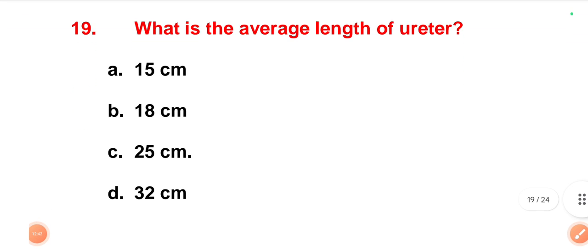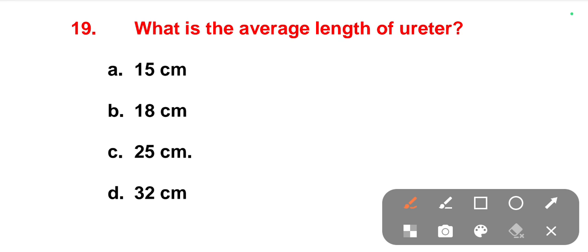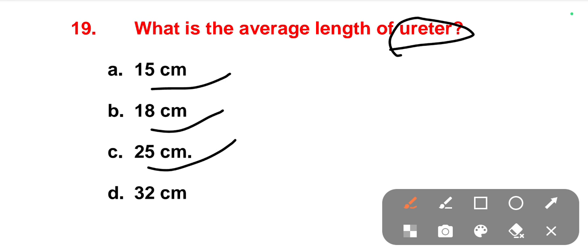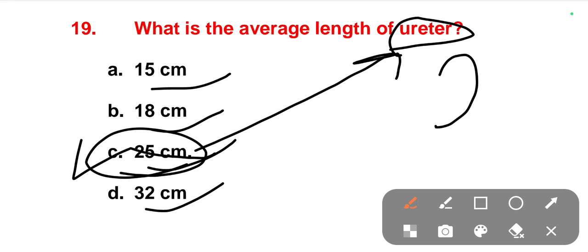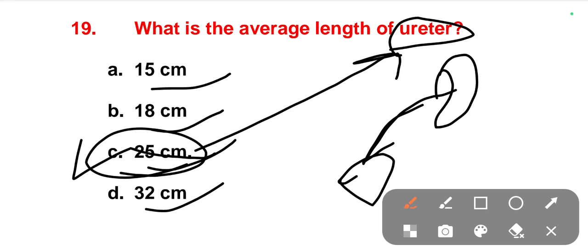The next one is, what is the average length of ureter? Okay, so what is the average length of ureter? Options are 15, 18, 25, 32 centimeters. The right one is option C. This is 25 centimeters of normal ureter length. The ureter is the pipe connection between the kidneys and bladder. Okay, this is called ureter.